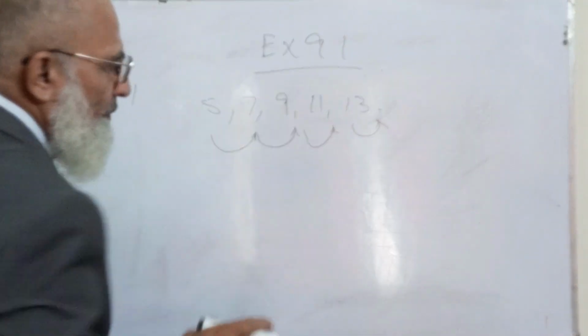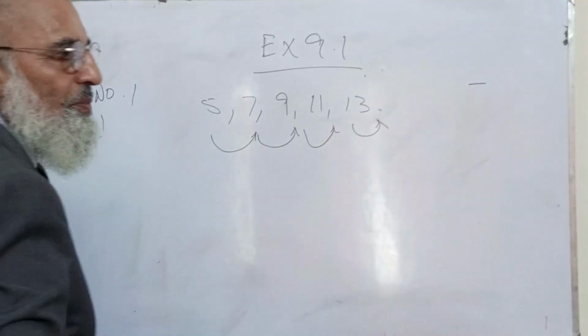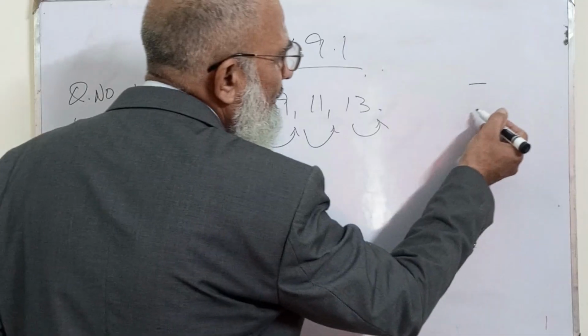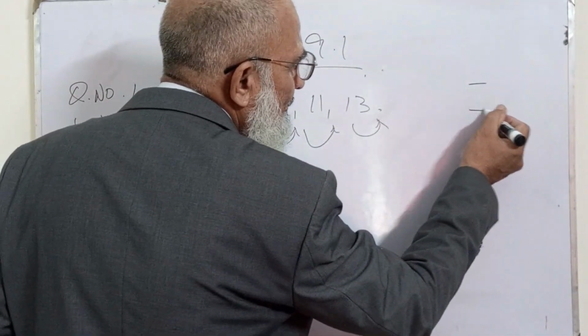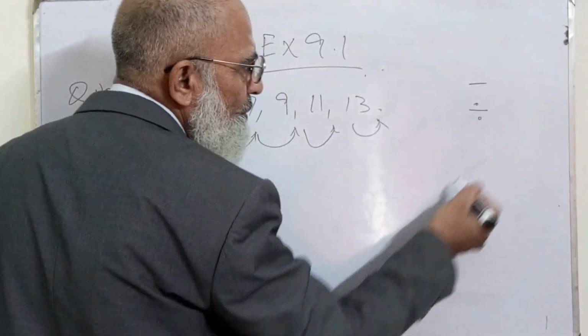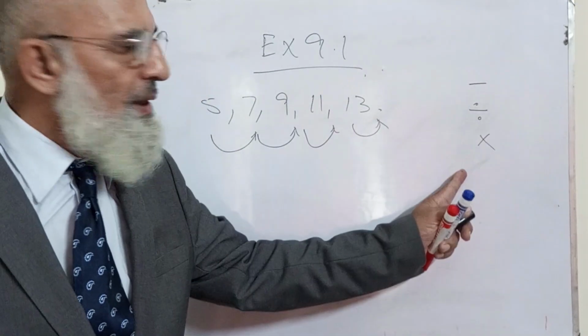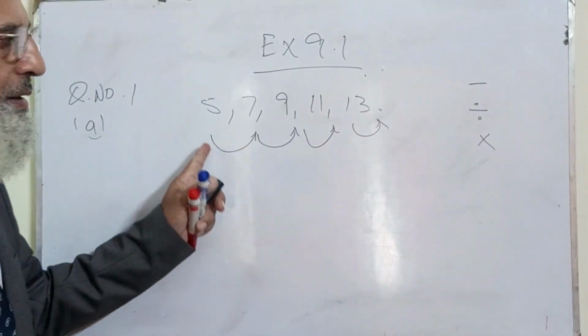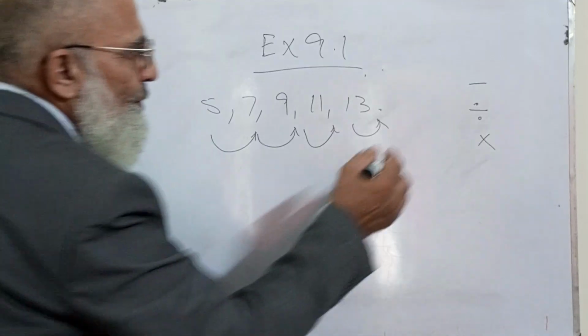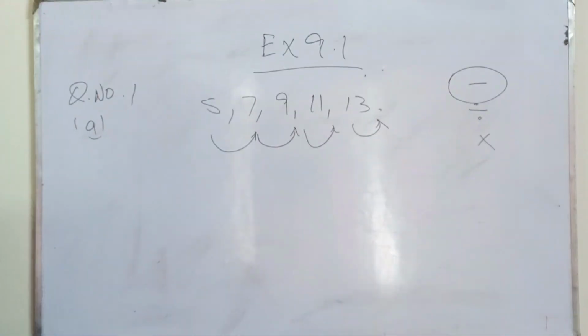Now if I just start from subtracting, if you don't get it, then divided, then multiplied. So these three operations are working somewhere here. So let's try this one.